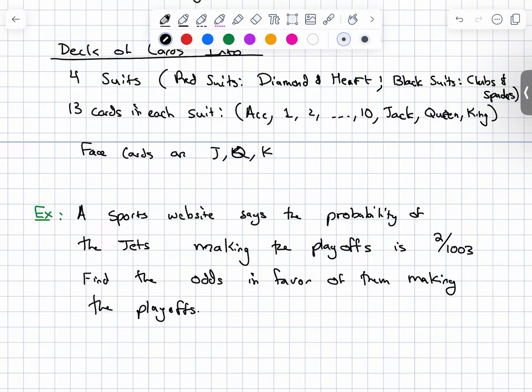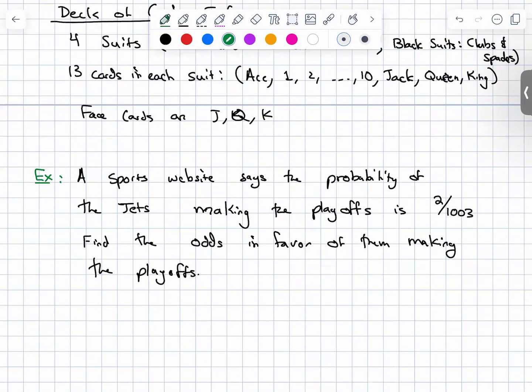If I said find the odds in favor of them not making the playoffs, it's a bunch of double negatives. But point being is always take these problems slowly and make sure you identify all the successes and failures. What is a success? What is a failure? What are we looking for at the end of the day?